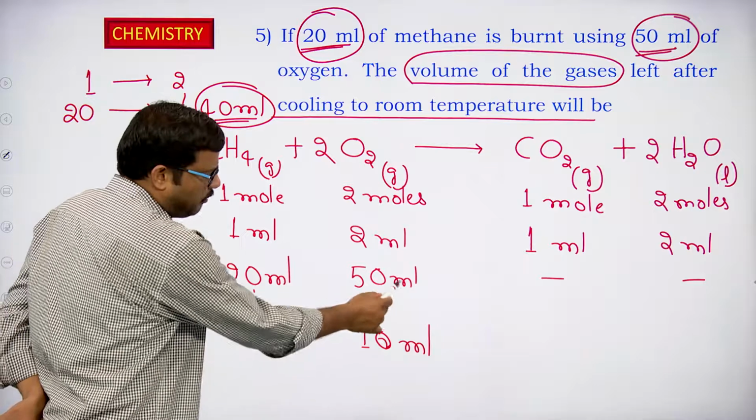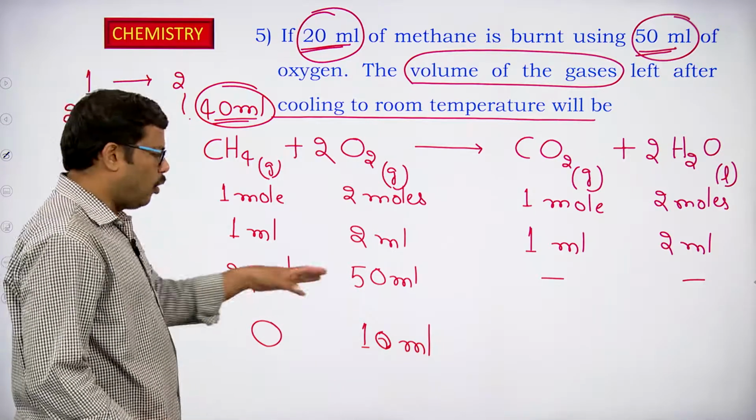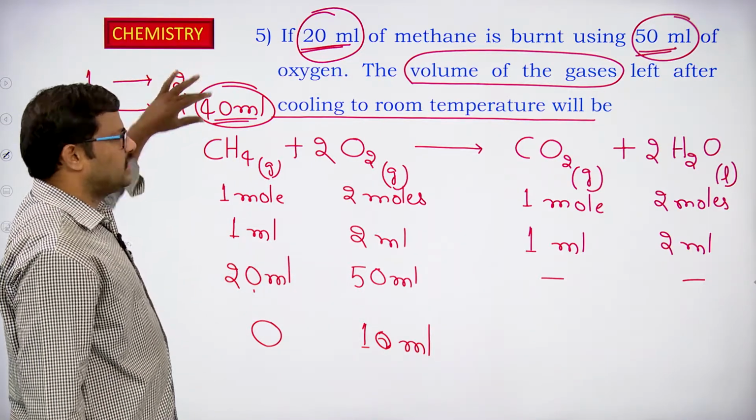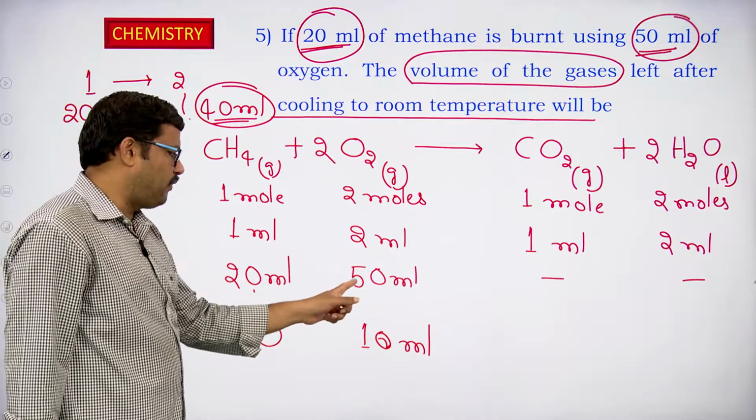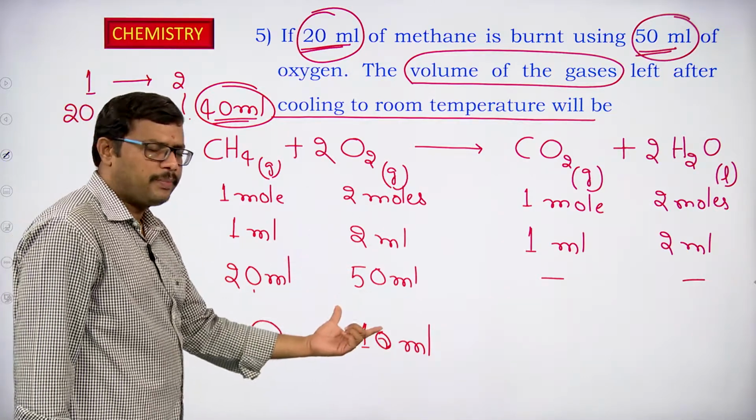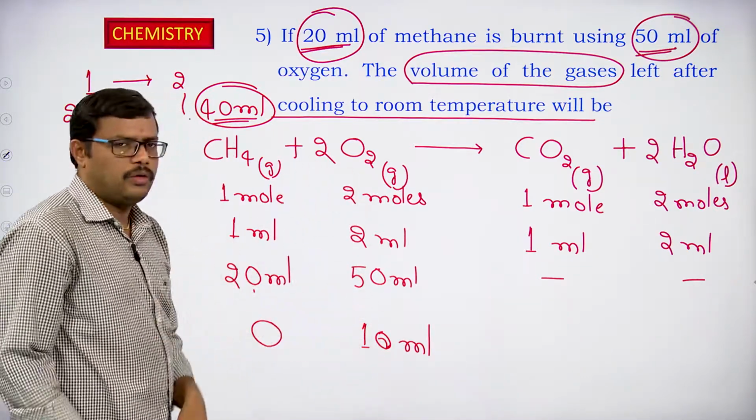We are using 50 ml of oxygen for the reaction, but how much is required? Required for the reaction is only 40 ml. So, 40 ml from 50 ml is utilized. How much remaining? 10 ml of oxygen is remaining, okay.